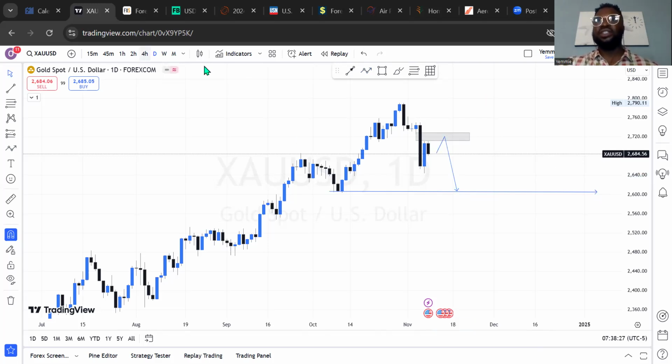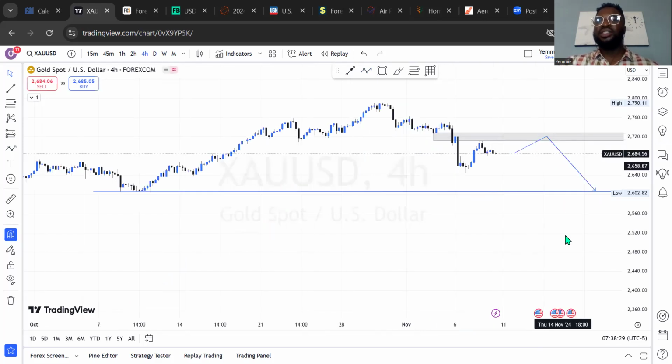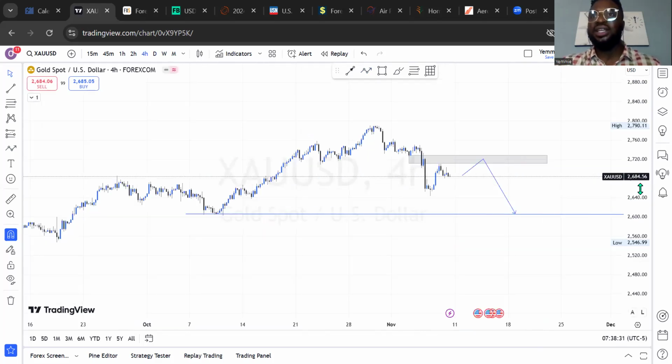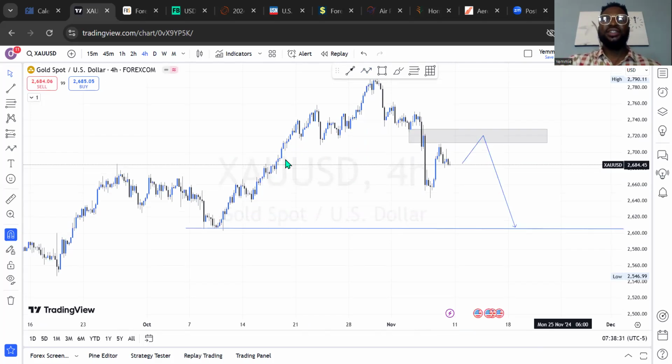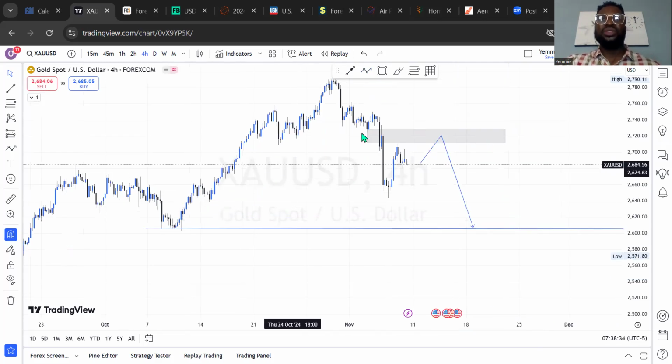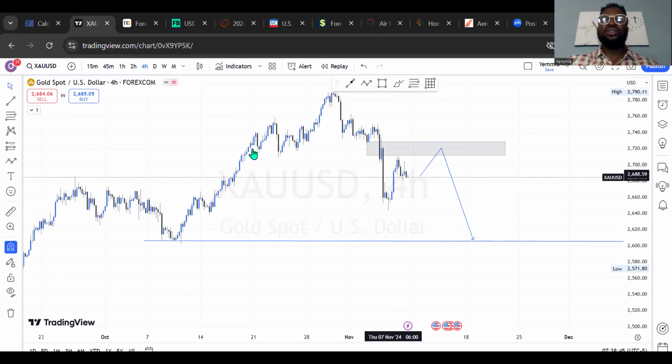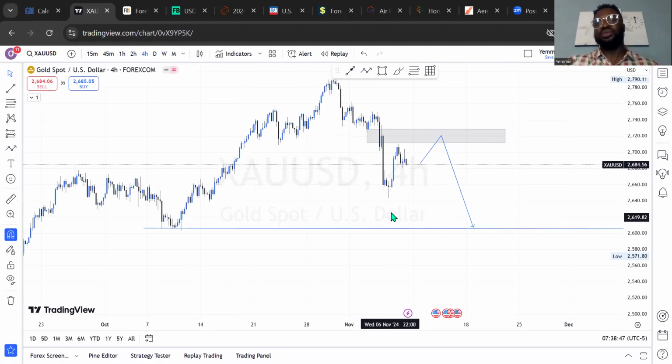Let's further see the 4-hour time frame. Let's see what it looks like on the 4 hours. Can you see? I remember the last time we were talking about this, I said it's looking like an impending head and shoulders pattern. Yeah, that's what I put in the last class. And look at it, that's what really happened. So it sold last week. We were expecting a sell, and it sold, of course.